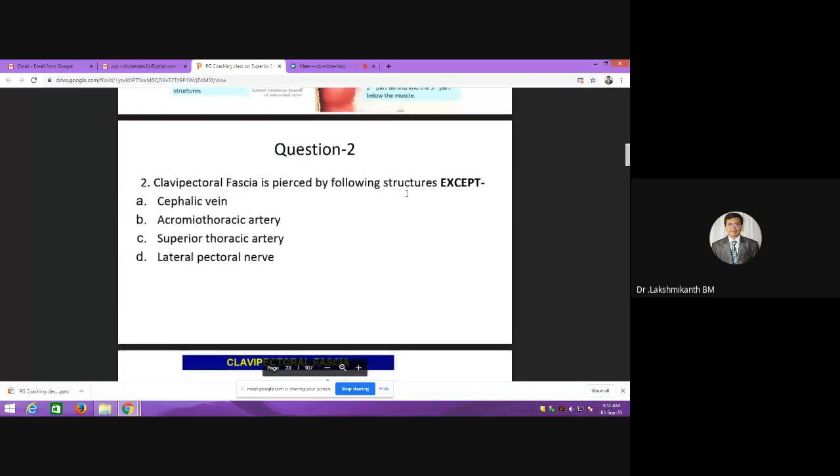So next, can anybody answer this question? Clavipectoral fascia is pierced by the following structures except. Acromiothoracic artery. Okay, that is not correct. Anything else?